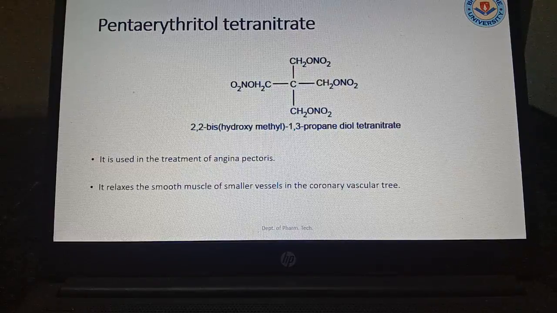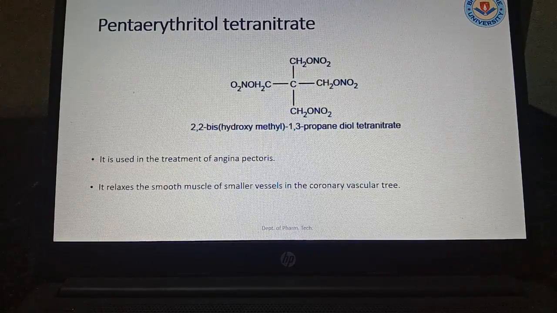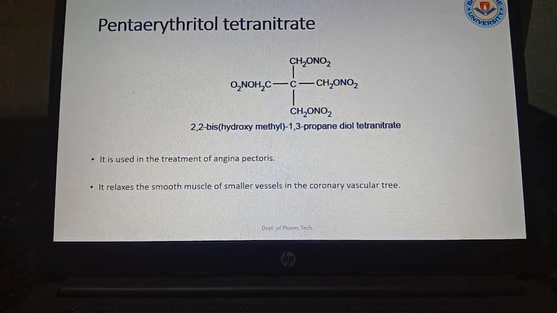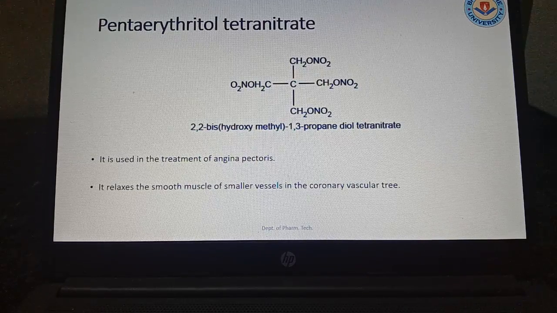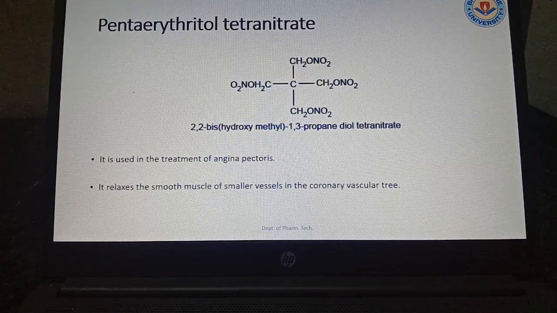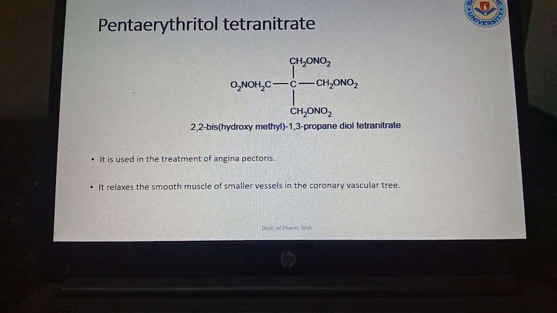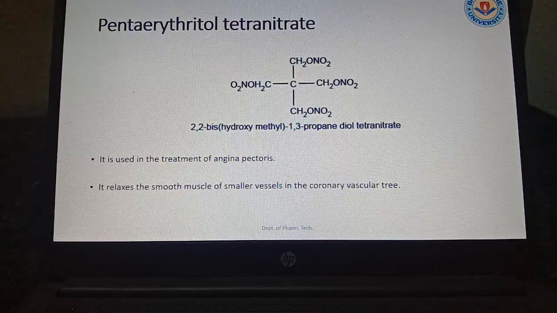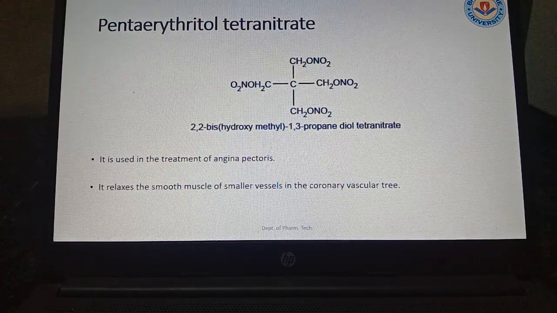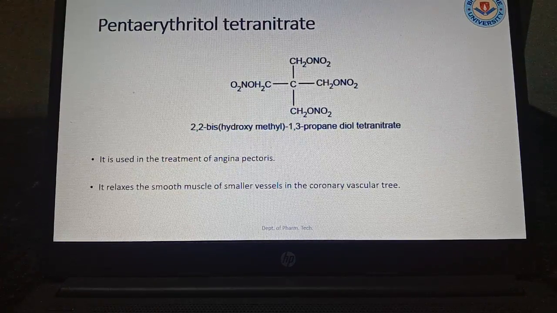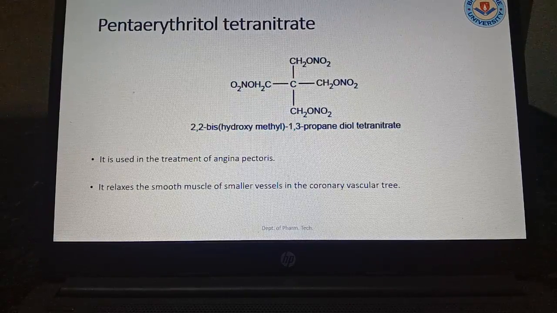Now pentaerythritol tetranitrate, that has 5 carbons. Erythritol is 4 carbon generally. So the name is 2,2-bis(hydroxymethyl)-1,3-propanediol tetranitrate. It is used in the treatment of angina pectoris. It relaxes the smooth muscle of small vessels in the coronary vascular tissue.